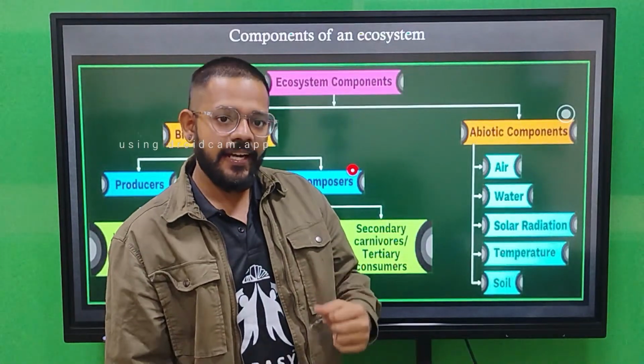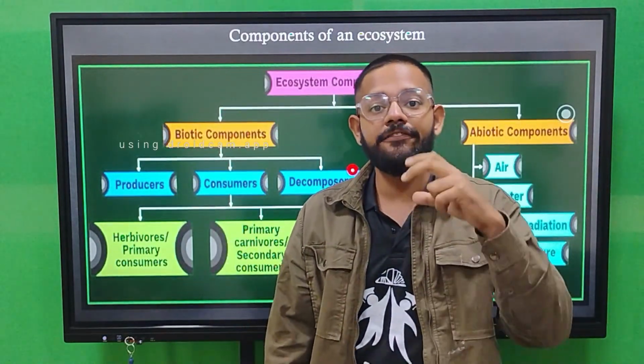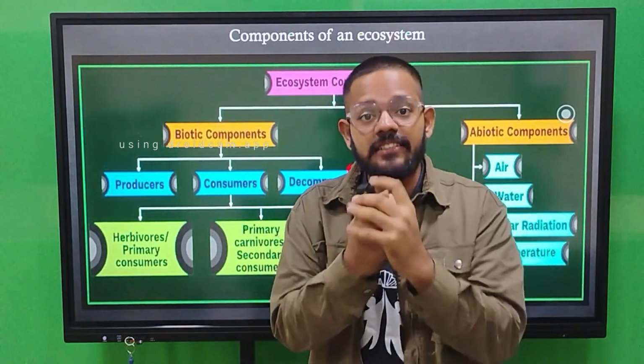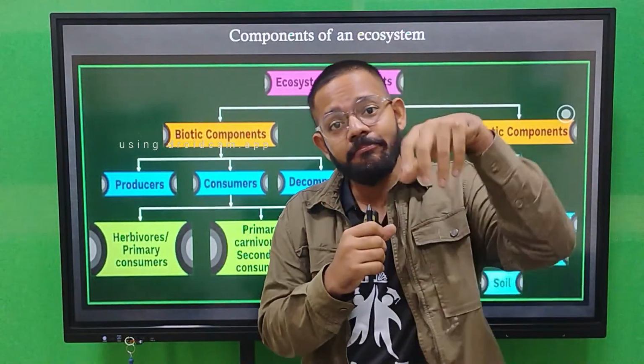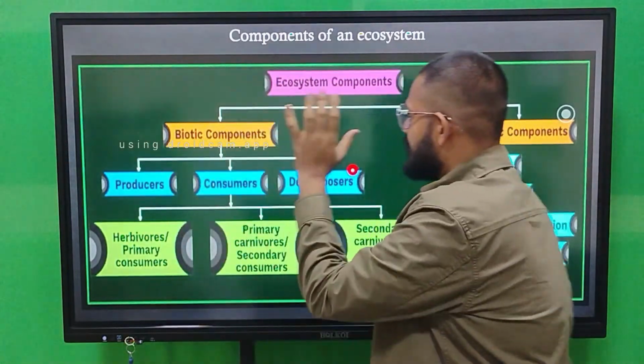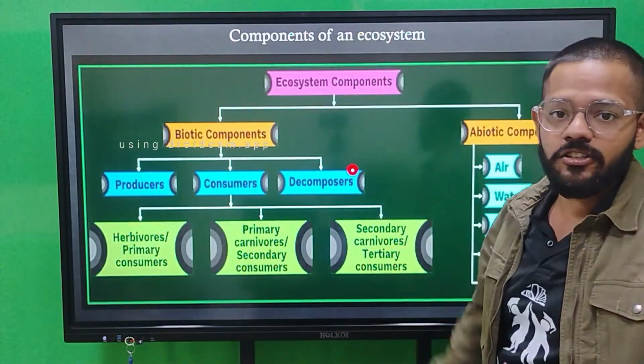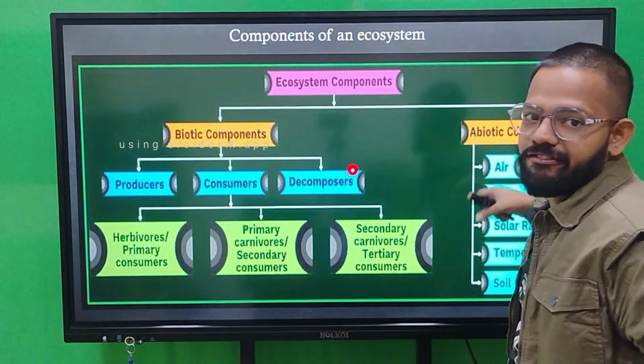In the beginning I said that to run a machine you need different components, and those components should be fitted successfully and properly, then that machine works properly. So these are the components of that machine, the machine is the ecosystem, and these are the different parts.